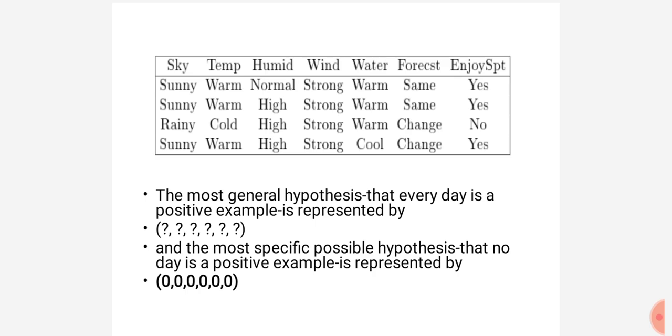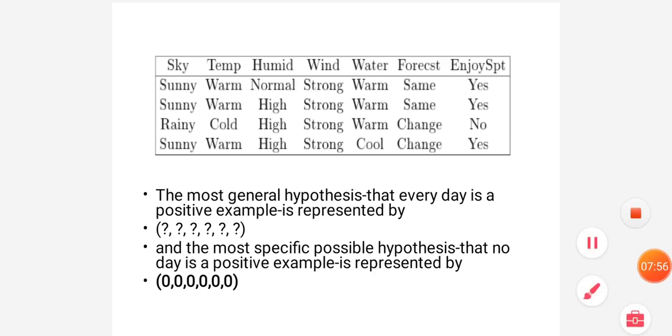For sky, we keep a question mark, meaning he enjoys the sports always, whether it is sunny or rainy. For temperature also, it may be warm or cold, he enjoys the sports. For humidity also, whether it is normal or high, he enjoys the sports. That means it accepts every value.